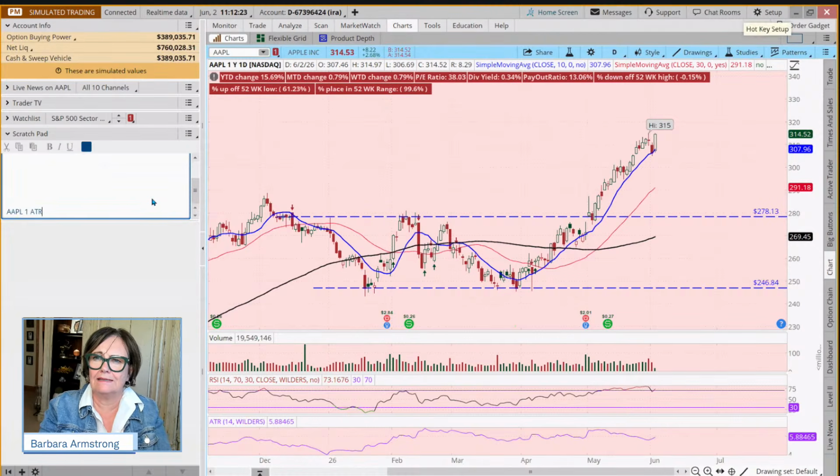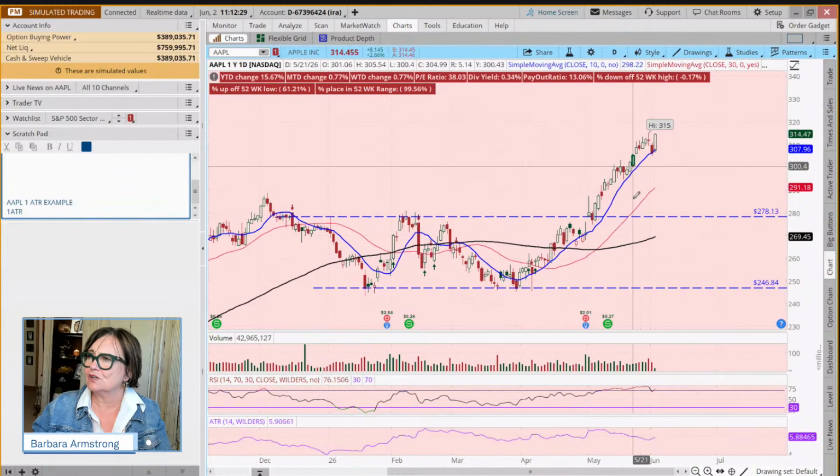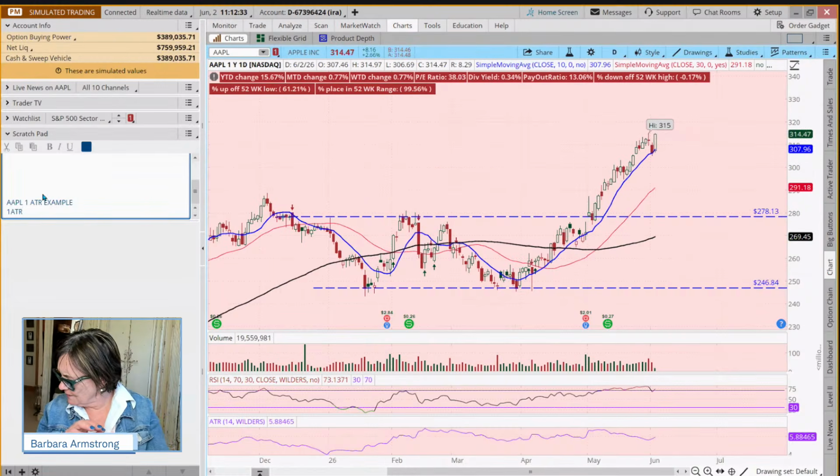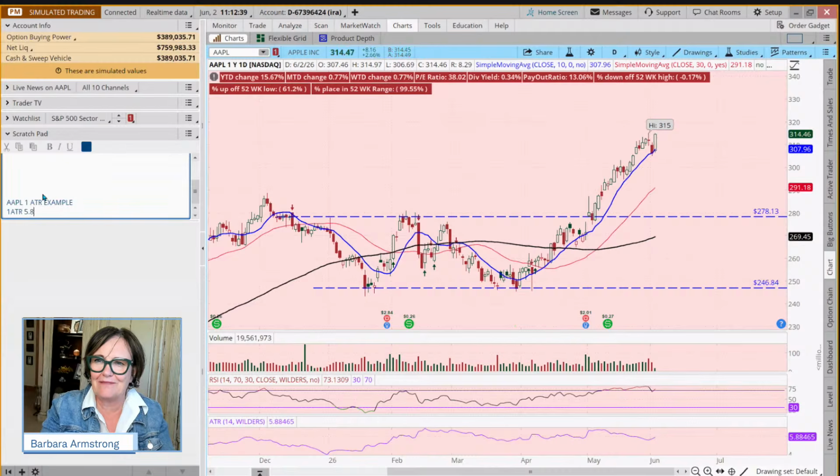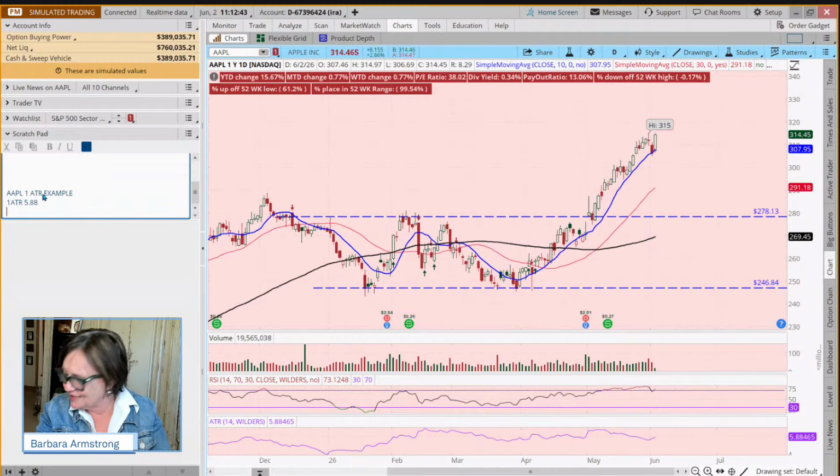So, Apple 1 ATR example. And the 1 ATR is how much? Well, it's currently 5.88. And I already did the math. Oh, geez, this morning it was 5.75. So now I'm going to have to do my math again. So I'm glad AP 514 is here because he always double checks my math.